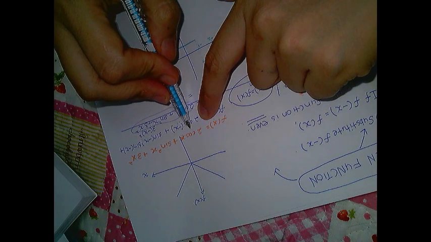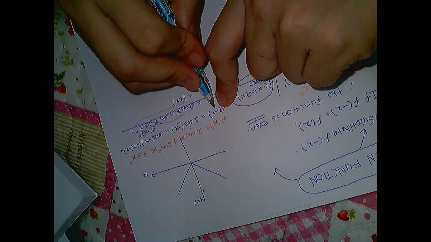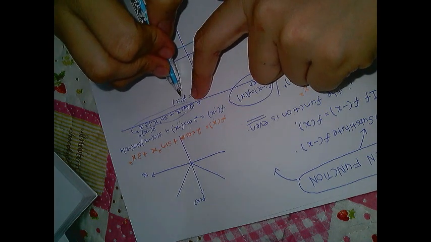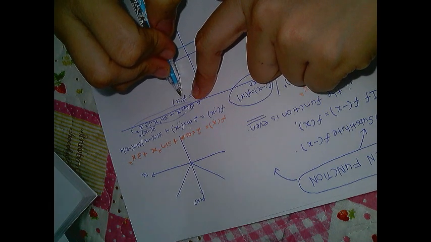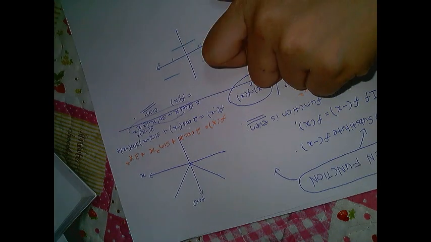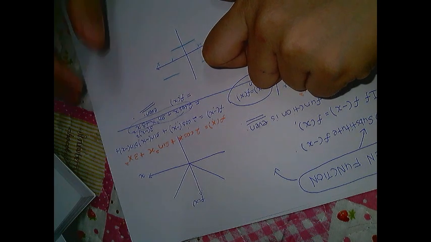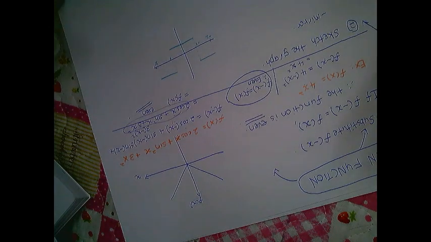Okay, so since my f negative x equals my original function, therefore this function is even. Okay, this function is even. Done. After this, we will look at whether we have an odd function. So just now we focused on the even function first. Okay, that is the first way.